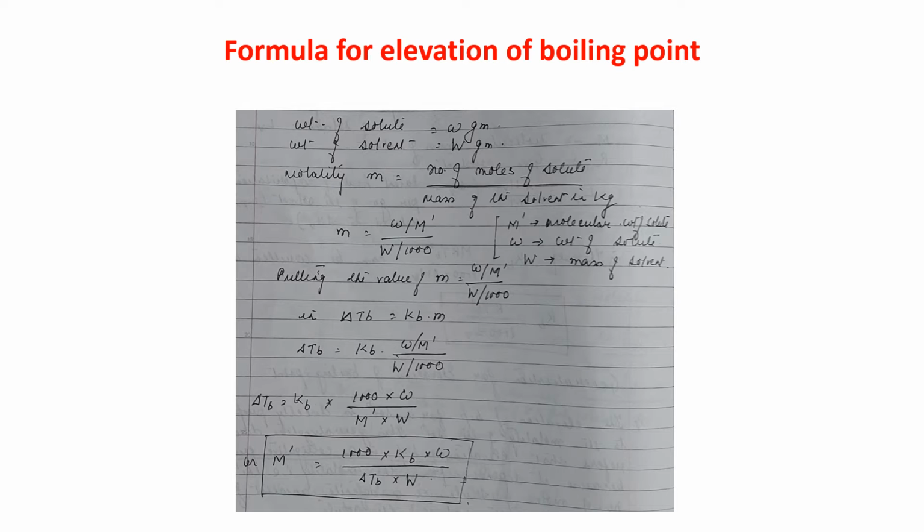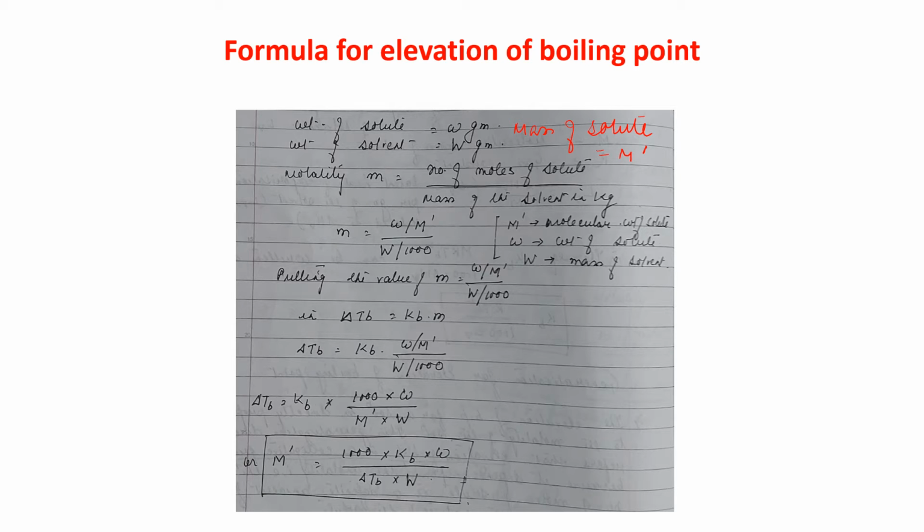This is the derivation for calculating the molecular mass of the solute from the elevation of boiling point. For that, let us suppose that the weight of the solute is w gram and the weight of the solvent is capital W. And one more thing, mass of solute, let me just write it here, is equal to M dash.